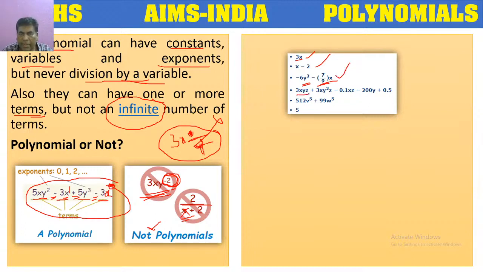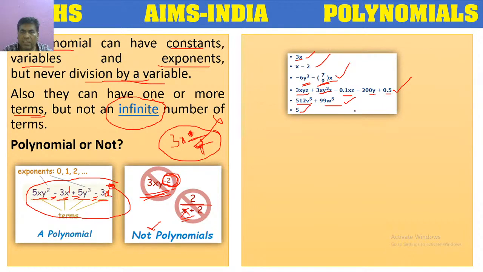This one, 3xyz, 3xy square z. Here a decimal is there, 200y to the power 0.5. This is also a polynomial. 512b to the power of 5, 99w to the power of 5. This is also a polynomial.